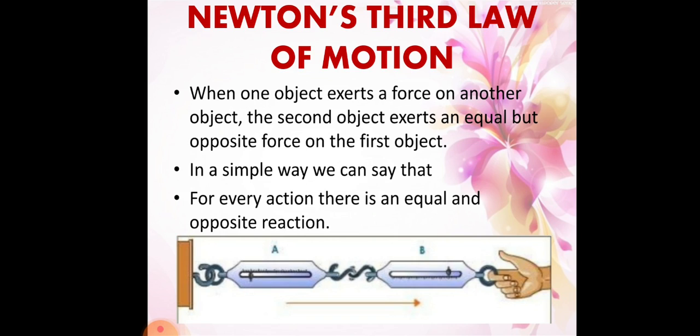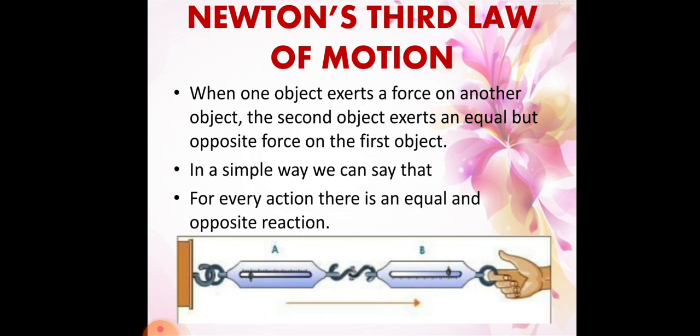Why? Because the force exerted by the spring balance B on A is equal but in the opposite direction to the force exerted by the spring balance A on B. So if I am pulling the spring balance B towards me, the same force is applied to A also, because they are connected together.